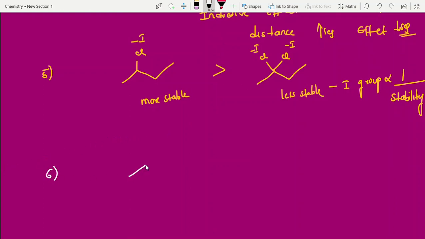Next, previous year question. This is NO2 group plus, next this is CF, here plus, here carbocation, here minus I group is there, here also minus I group decreases the stability, there is no doubt, but among these two, which is the strong electron withdrawing group?